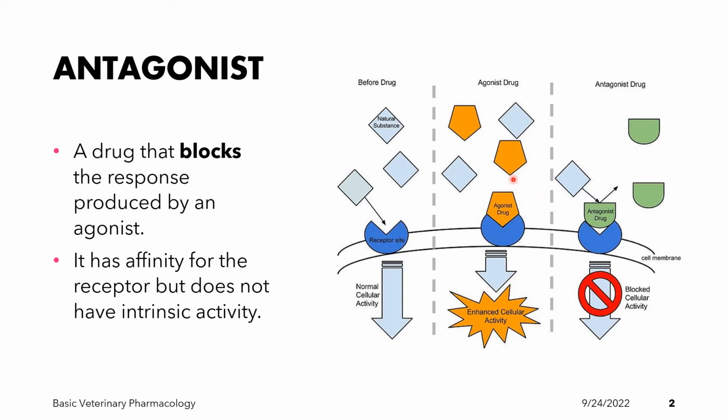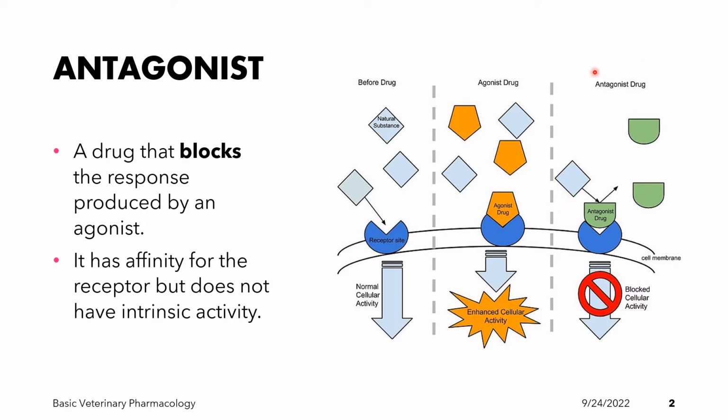So it will just enhance the cellular activity of that receptor. For example, when that receptor mediates an increase in the contraction of the heart, the agonist drug will just mimic the natural action or the natural activity of that particular receptor.